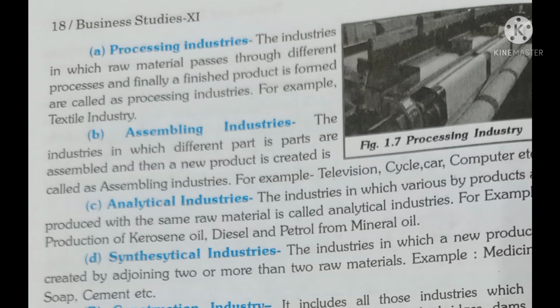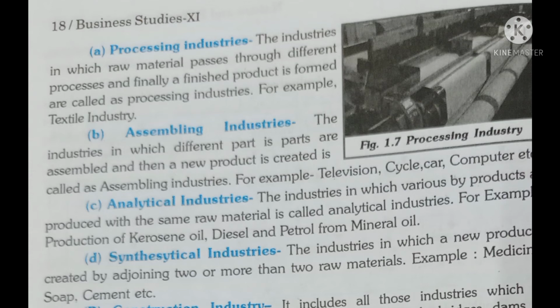Similarly, a fragrance industry is also an example. If I have to produce a particular kind of fragrance, then I would be using two or more raw materials to get a particular fragrance. So the final product is produced by adjoining two or more than two raw materials, that comes under the synthetical industry.